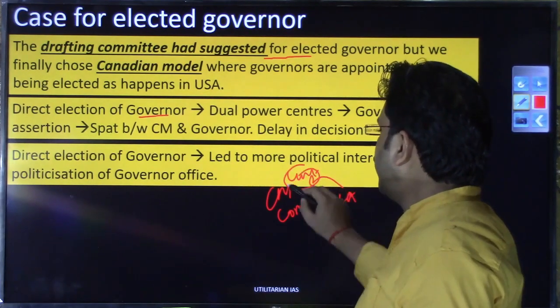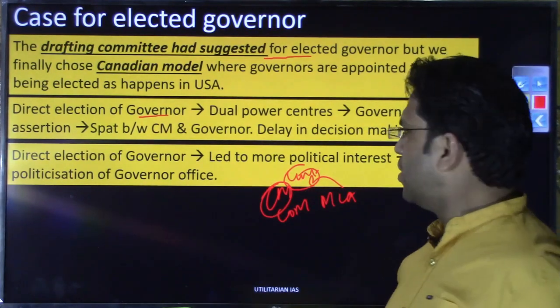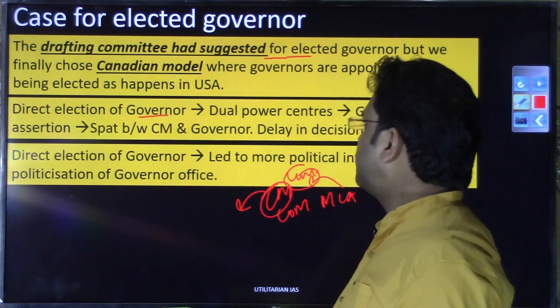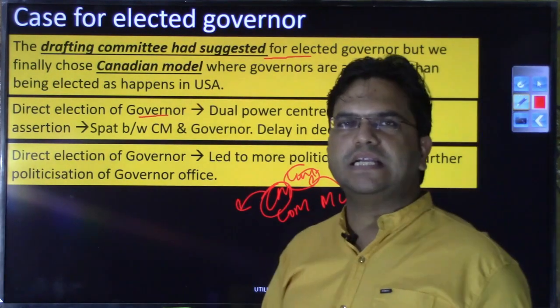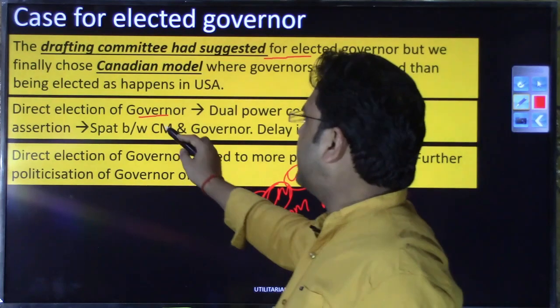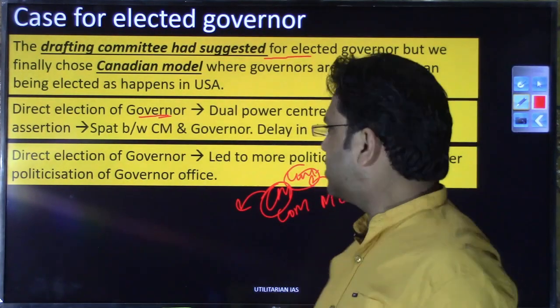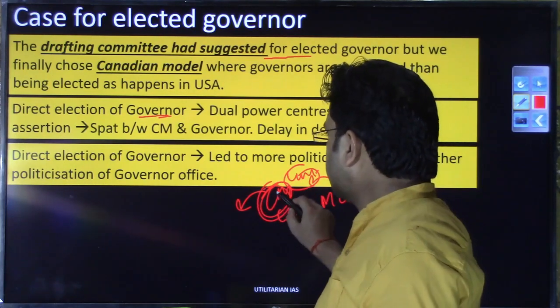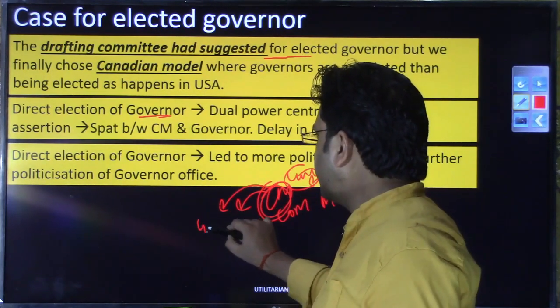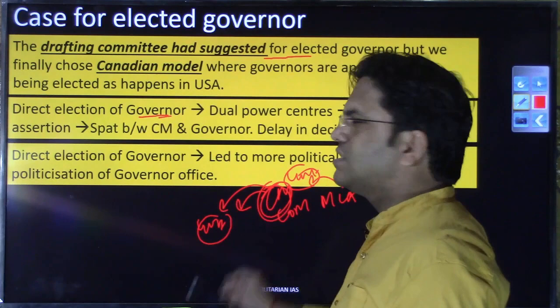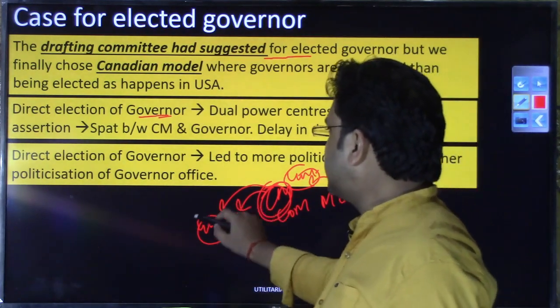So you already have an elected chief minister at the state who wields some amount of power, and if you are electing your governor directly as well through universal adult franchise, then you will have to share this CM's power, some function or some power, with the governor as well, because ultimately if your CM is elected, he is also elected, right?